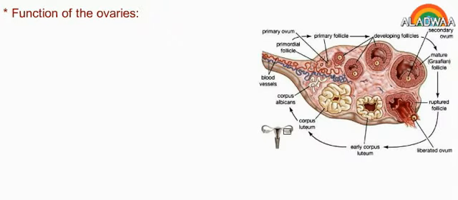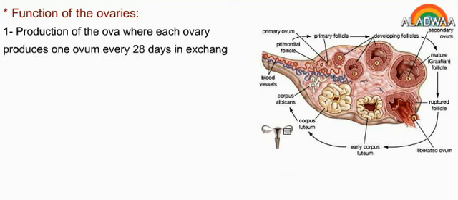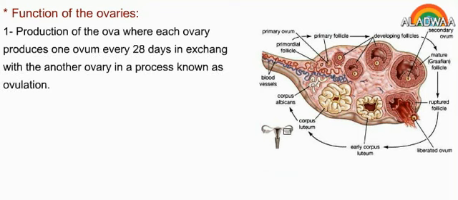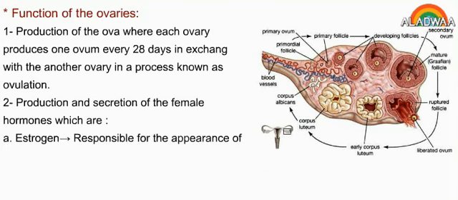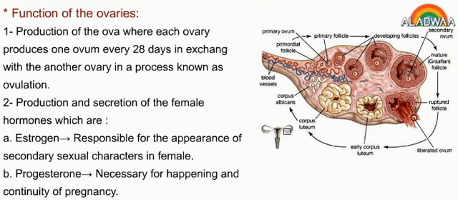Function of the ovaries. Production of the ova, where each ovary produces 1 ovum every 28 days in exchange with another ovary in a process known as ovulation. Production and secretion of the female hormones, which are estrogen, responsible for the appearance of secondary sexual characters in female, and progesterone, necessary for happening and continuity of pregnancy.